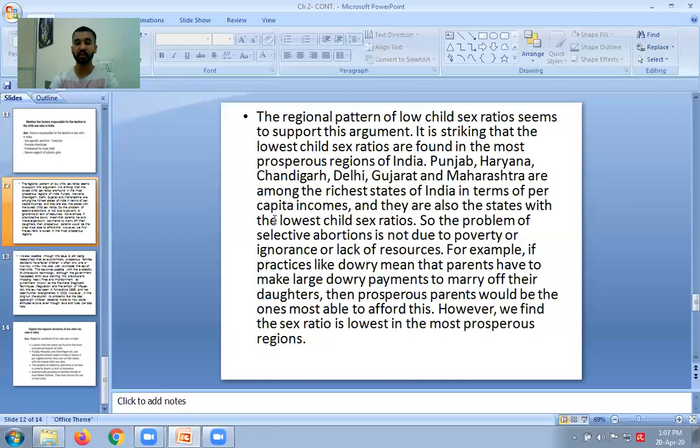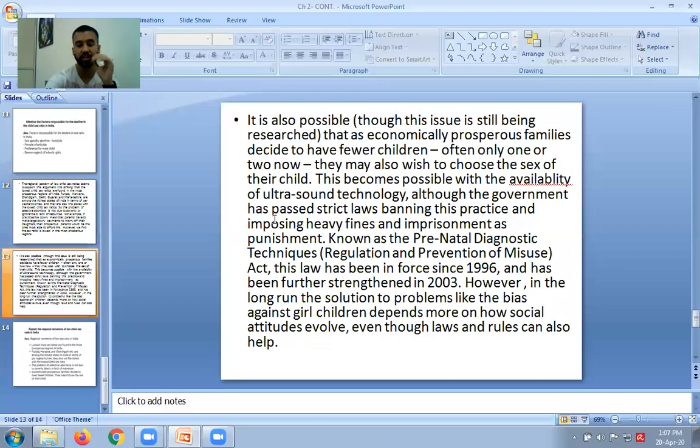This is a very surprising data that has actually come out. We often tend to think low child sex ratio, obviously in Bihar, in Madhya Pradesh, in Rajasthan, and poor states like these. But this data gave us a lot of surprise, that declining sex ratio is happening in rich states also. So these were the regional variations.